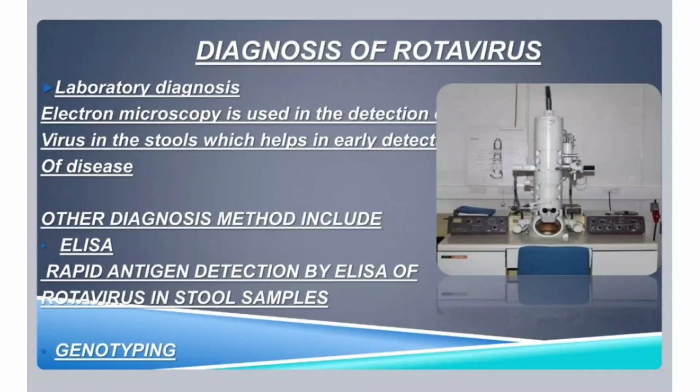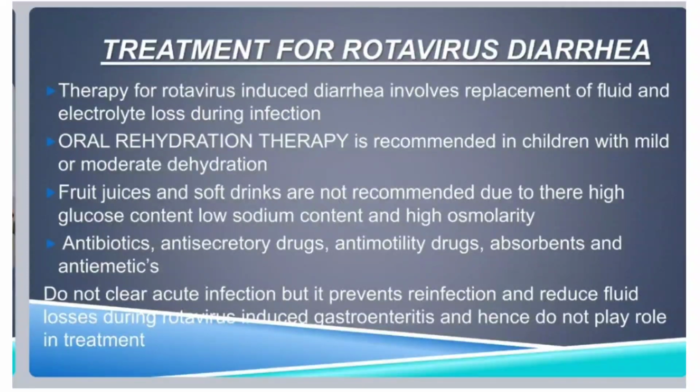Next, moving on to other laboratory diagnosis: microscopy, electron microscopy to detect the virus in the stools. Other diagnostic methods include enzyme linked immunosorbent assay, that is ELISA, rapid antigen detection by ELISA of rotavirus in stool samples, and you will be doing genotyping.